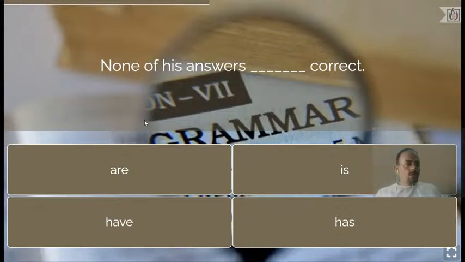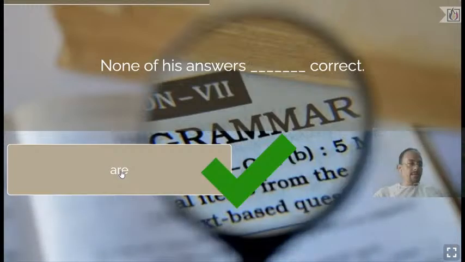Very good, nice. So the answer is, of course, are, because none is always followed by a plural verb. So it should be are here. Okay, so it cannot be easier. Earlier in grammar, when we grew up, none was considered to be singular, but nowadays none is always followed by a plural verb. So are is the correct answer.